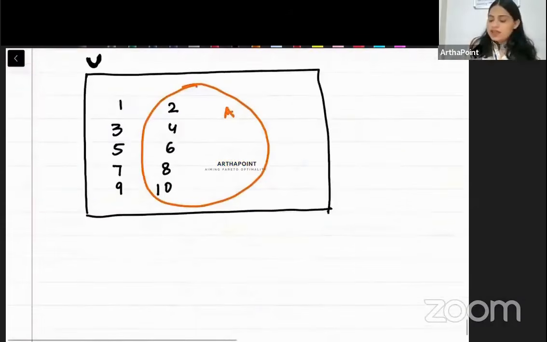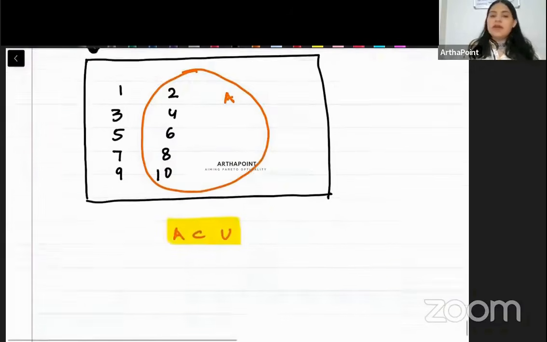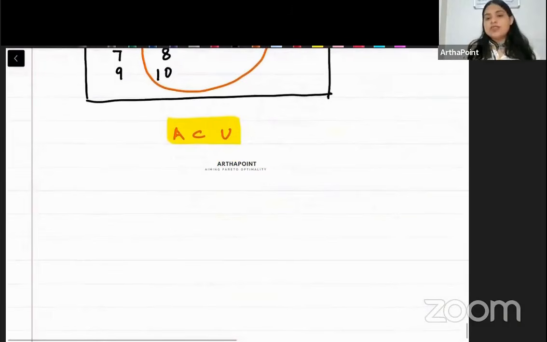So beta, through this, I can say that A is a subset of U. This is what we have proved. A is a subset of U. Is this clear? This is how you can show a universal set and a subset.